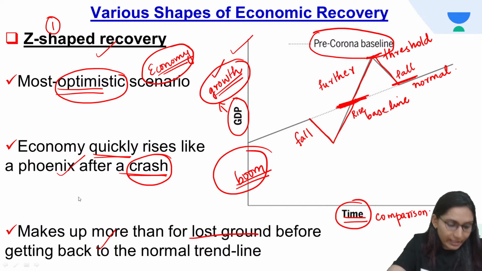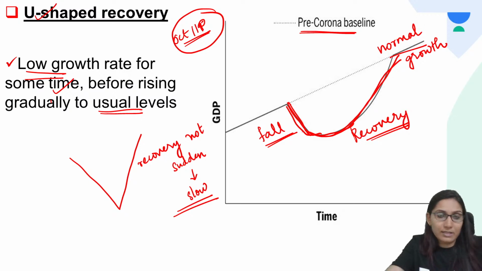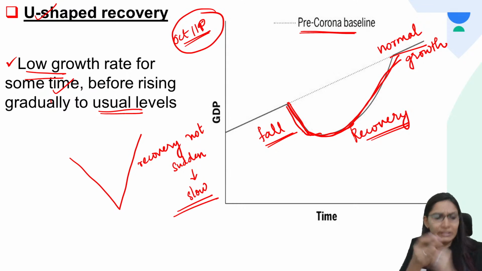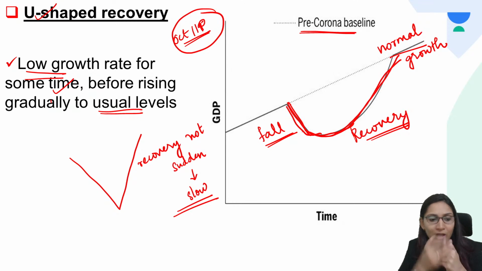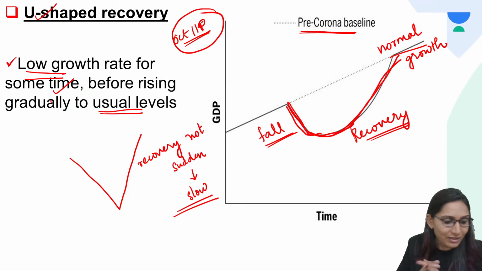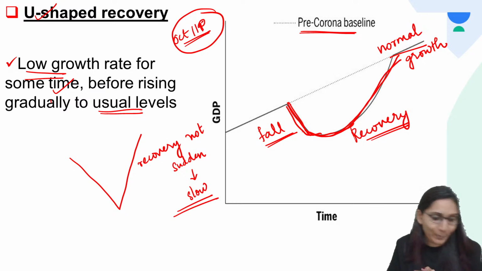U-shape. Okay, Vivek has asked me to discuss about U-shape. So U-shape is nothing, Vivek, but there is a fall, but after the fall, definitely the economy will come back to normal. But the coming back to normal will take some time. The recovery will not be sudden. It will be a slow recovery. There will be a fall, but recovery will take some time. Okay, that is U-shape. Vivek, I hope it's clear for you now.